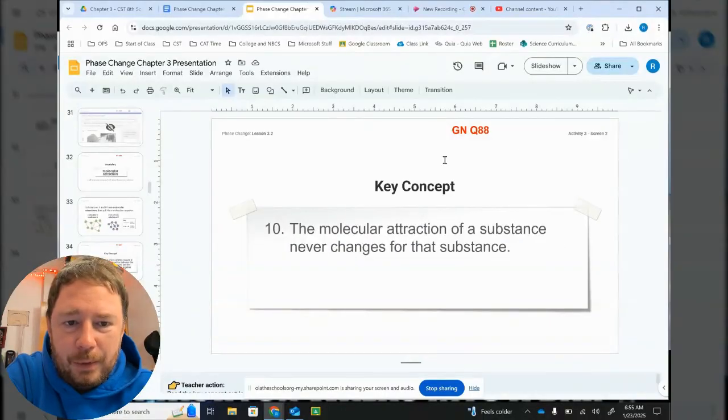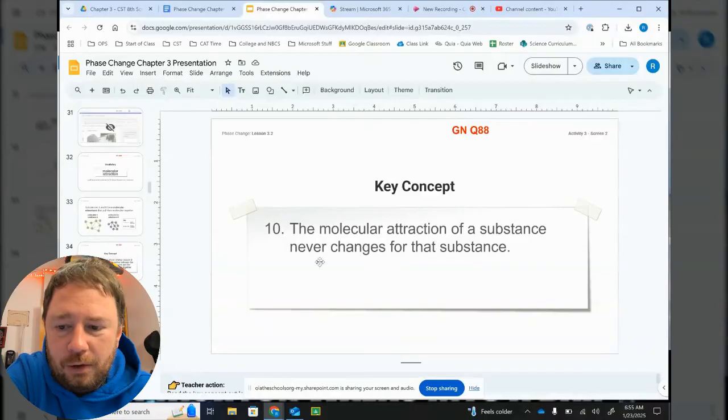Key concept number 10. This is question 88 in your notes. This key concept says the molecular attraction of a substance never changes for that substance. Pause the video and write this down, and then we'll talk about it.